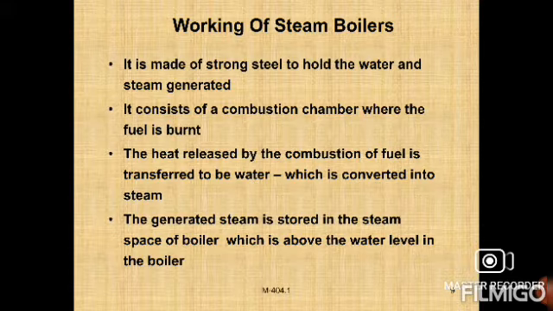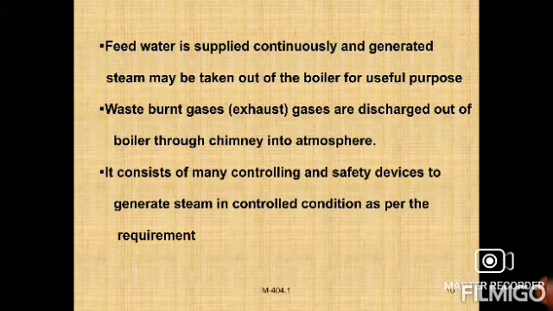You can observe here, what are the requirements? A steam generator unit is a combination of apparatus for producing heat and transferring the available heat to water, called a steam generation unit.